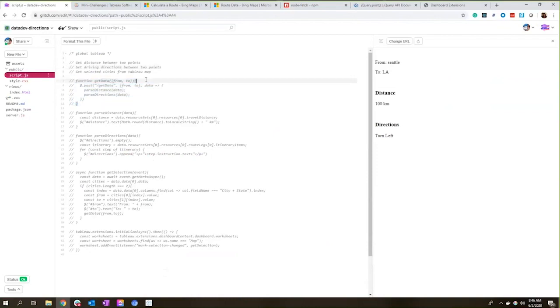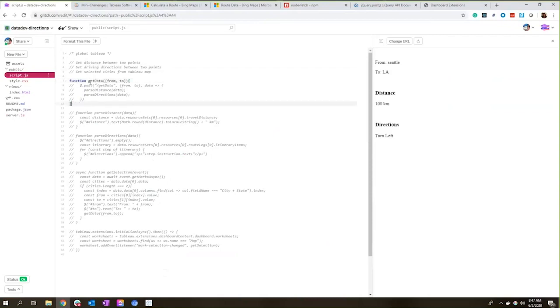And this is going to send my from city and my to city back to my server, which has access to my API key, to send the request out to Bing Maps. So let's go ahead and take a look at what this function is doing.